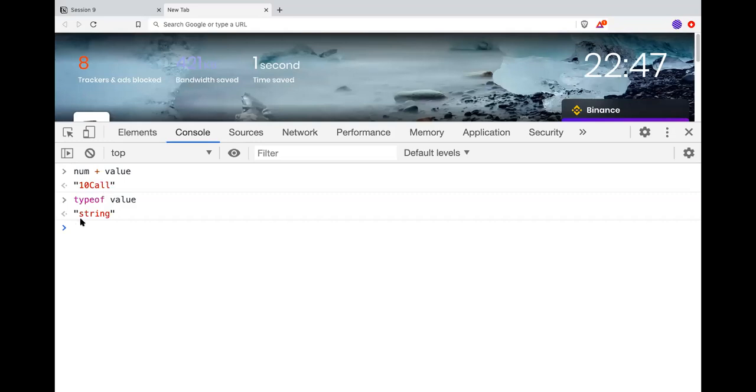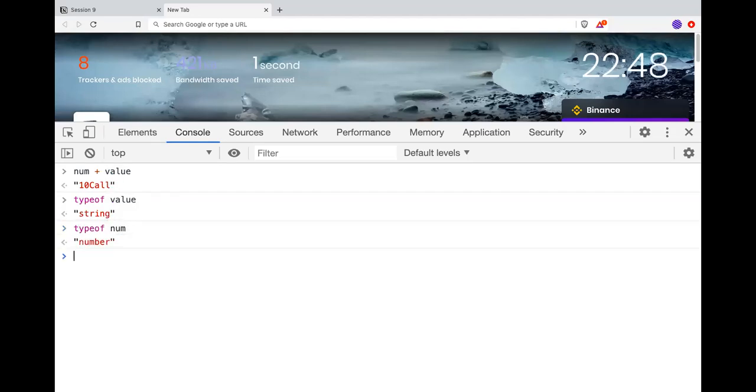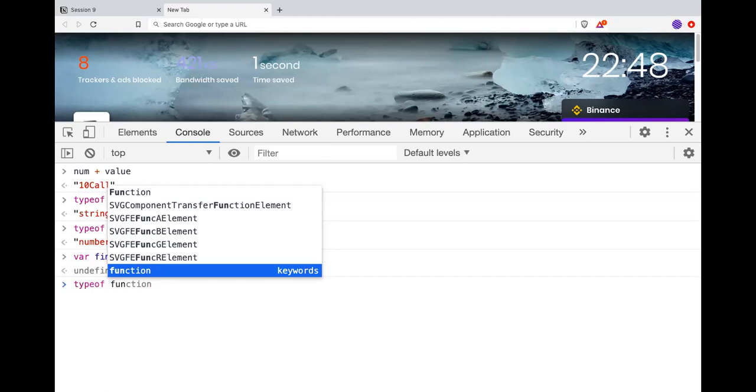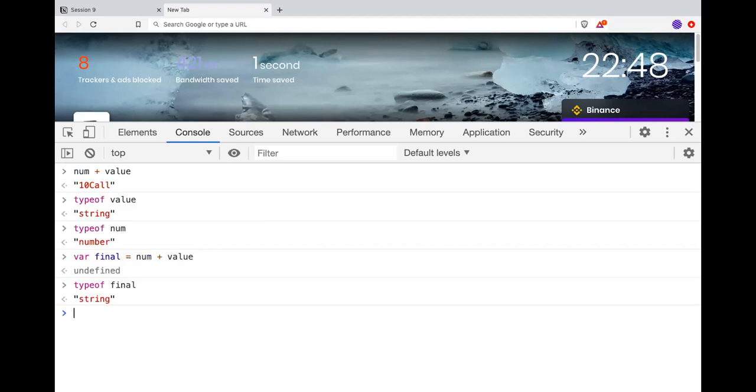And that is why if I do typeof num, it will basically be number. But for the final result, if I do this again, I'm just going to say var final, and if I do typeof final, it will be a string. So in JavaScript, whenever you see a plus in between any variables, the JavaScript interpreter first checks whether any one of the variable values is a string or not. If it is a string, it will typecast the other value into a string first.